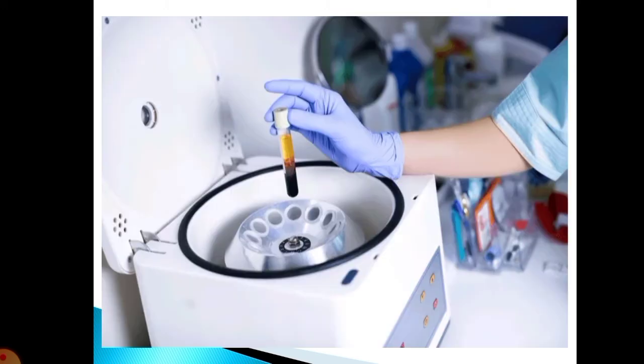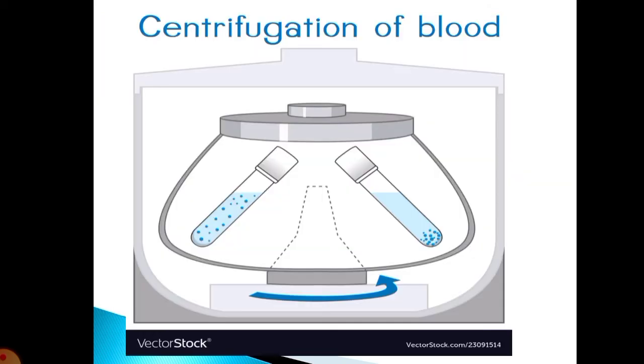The blood contents are separated from the blood. We know that there are plasma, platelets, WBC, RBC, hemoglobin, all the contents. And for separating them, the centrifuge machine is used. This is a centrifuge machine. We can observe it in pathology labs, where we separate the contents of the blood.